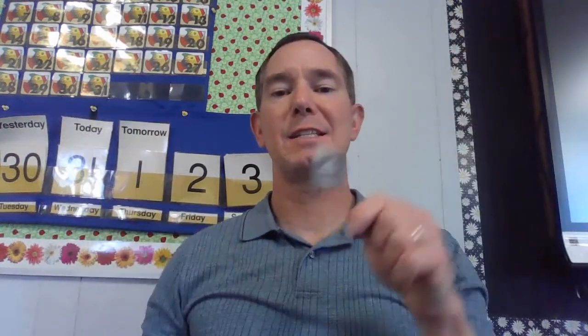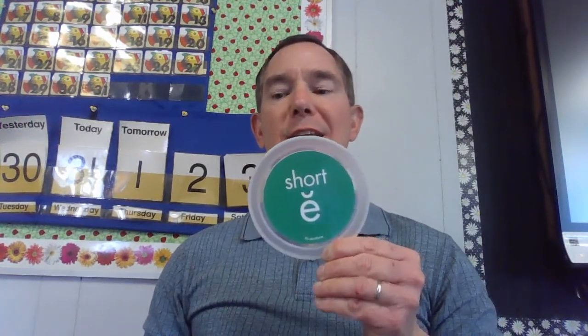What is this? It's a net. What sound do you hear in the middle of net? How do you spell the sound in the middle of net? With an E. What is this? It's a bench. What sound do you hear in the middle of bench? How do you spell the sound in the middle of bench? E.